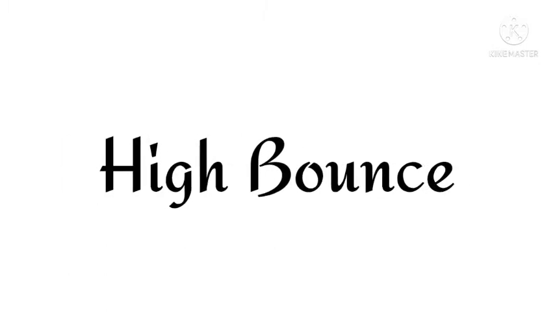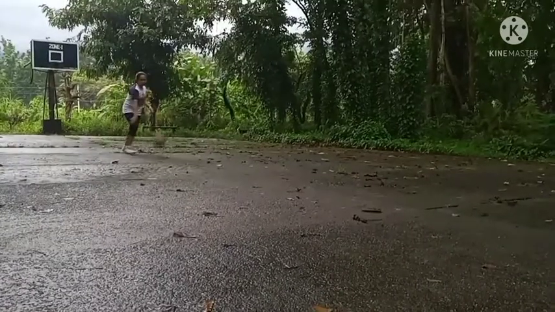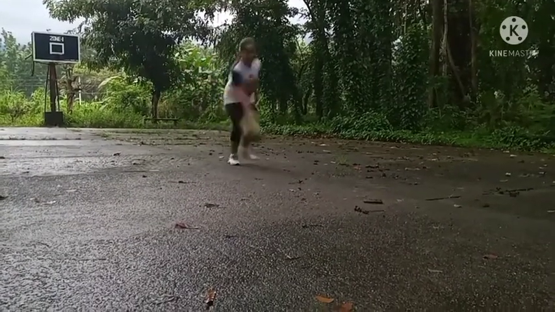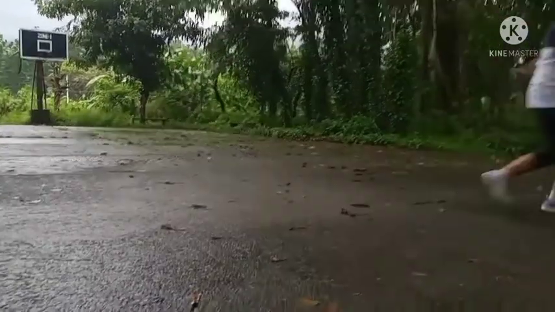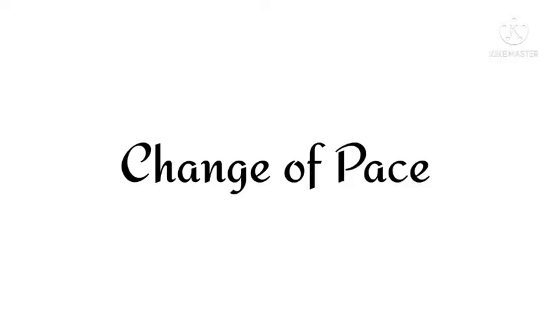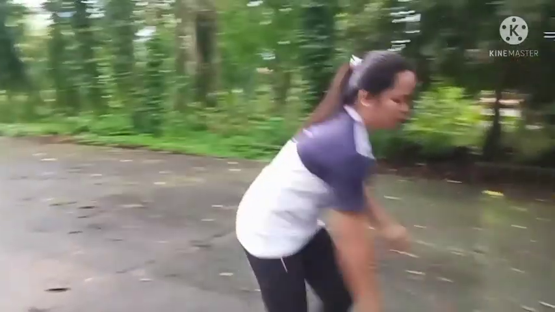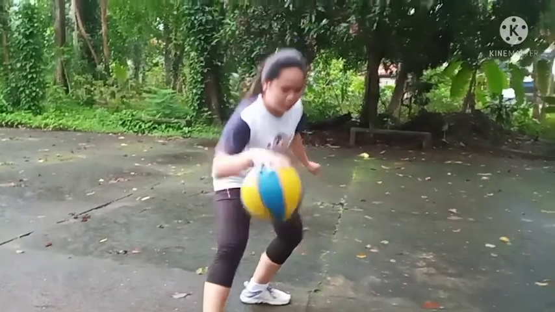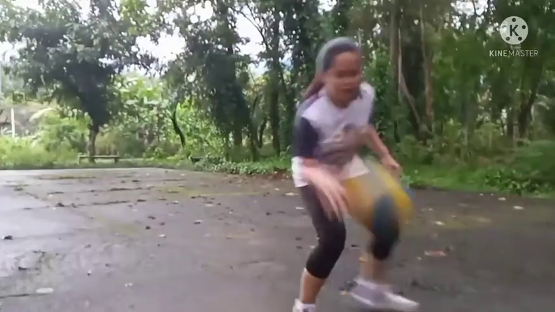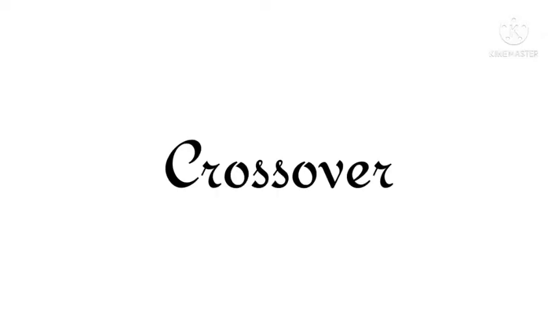Dribbling has 5 types. First is the high bounce. High bounce dribble is used when you are trying to move the ball up the court very quickly. The second one is a change of pace. Change of pace dribble is used to cause your defender to lose his balance as you move the ball forward with a high dribble.